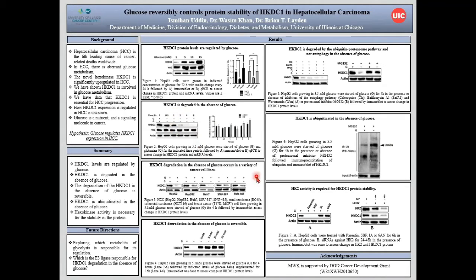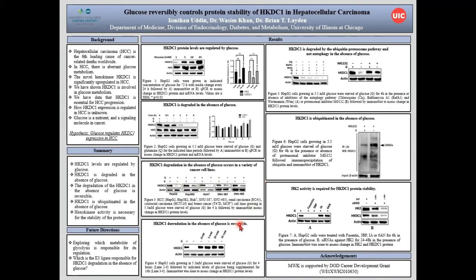To prove that this phenomenon is not specific to one cell line, the HepG2 cell line, we performed the same experiment on 4 additional cell lines, and in all of them, we observed the same results of HKDC1 degradation, as shown here. The left columns show the presence of glucose, and the right is the absence of glucose. And in all of them, we see a degradation of HKDC1.